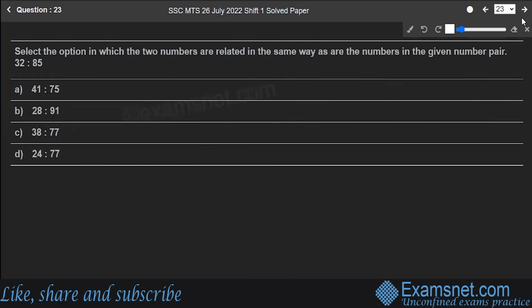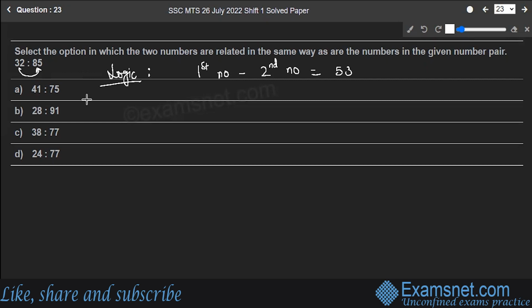Next is question number 23. Select the option in which the two numbers are related in the same way as the numbers in the given number pair. 32 and 85. So there exists some relationship between 32 and 85. You have to find that out and find out which two numbers are related in the same way as these two numbers are related. Okay. So what is the logic in this case? Logic says second number minus first number is equal to 53. So that means to move from 32 to 85, I'm adding 53 to it.